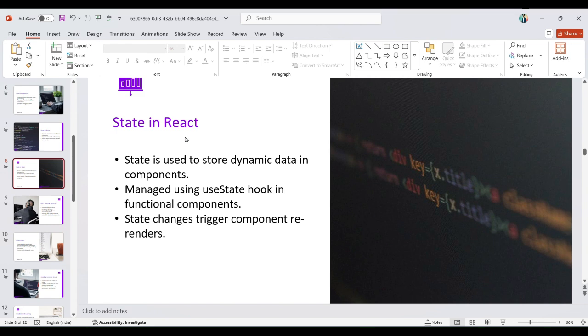You have wondered what is state and what is useState. In JavaScript, we know all the logical part is written in DOM manipulation, like getElementById and getElementsByClassName.